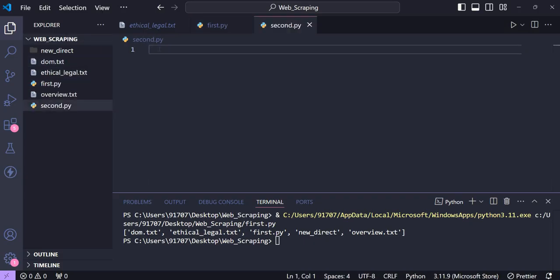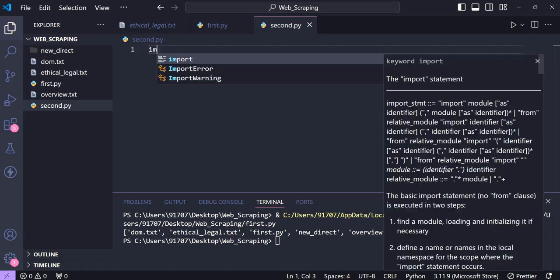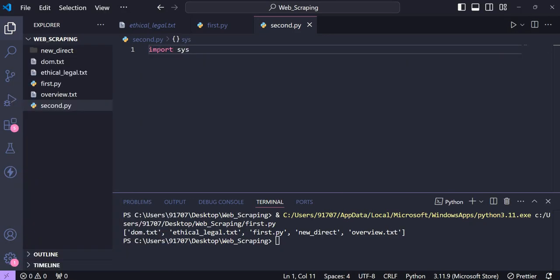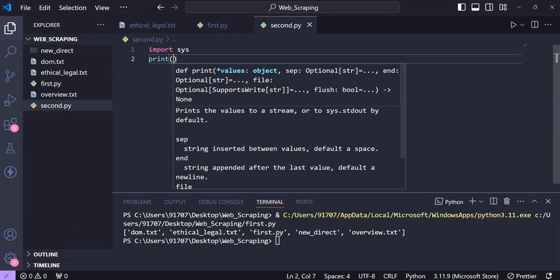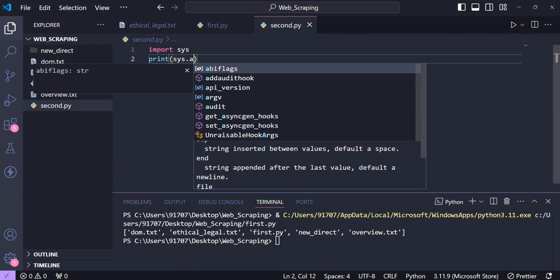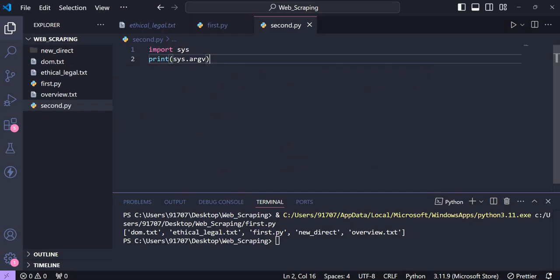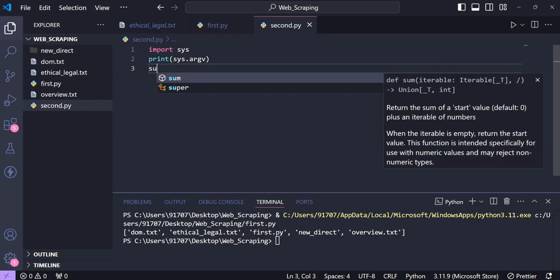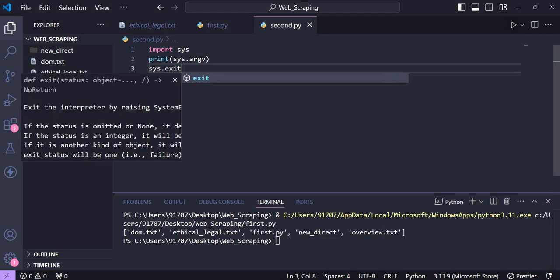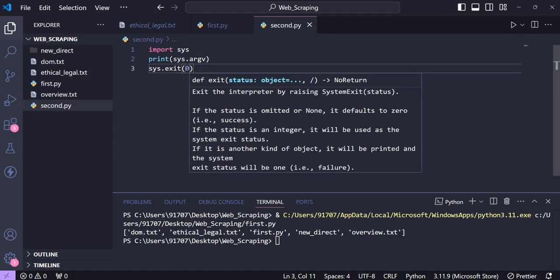Then secondly there is the sys module. So for that I'll import sys. Now suppose I want to print all the system arguments, then I can use the argv attribute, and if I have to exit from my program, then I can use the exit function.